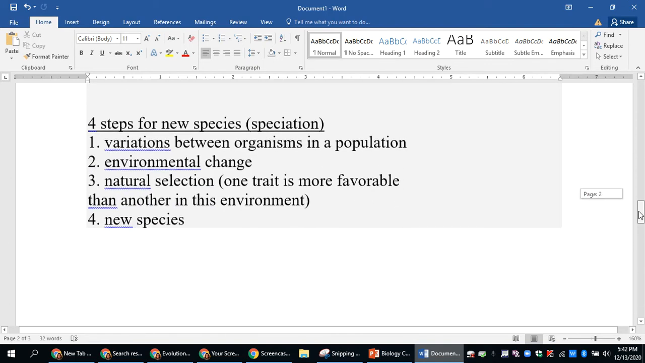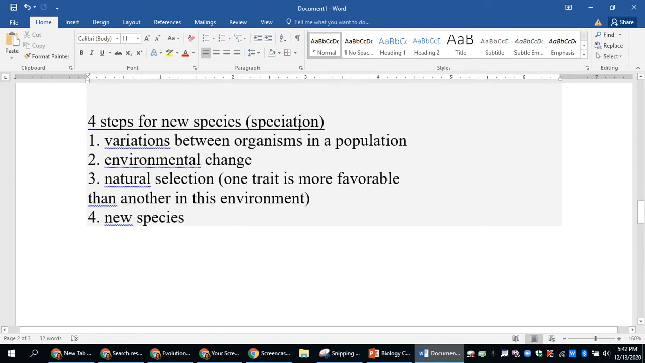selection. So basically, in Darwin's theory of natural selection for speciation, or the formation of a new species, we have these variations that were already there within a population. There could be an environmental change that causes one of those variations to be better suited or more favorable. Those organisms that have that trait will survive and pass those genes on to the next generation. And over time, we'll see that trait become more frequent and see possibly a new species form over time.